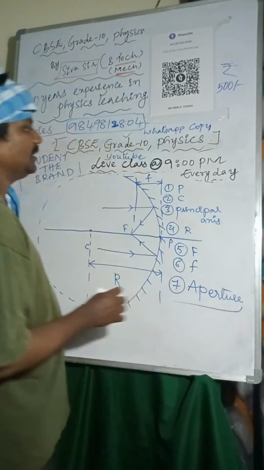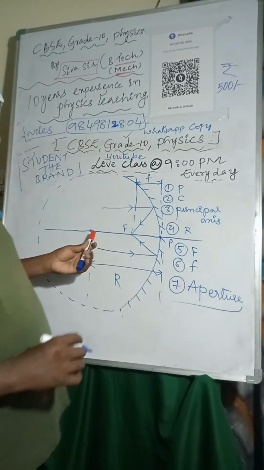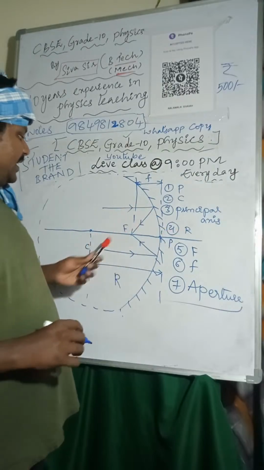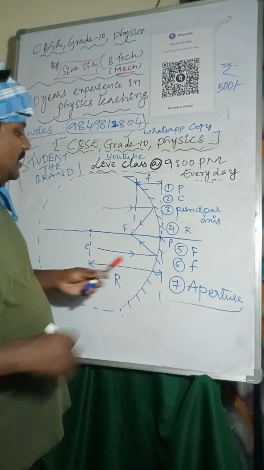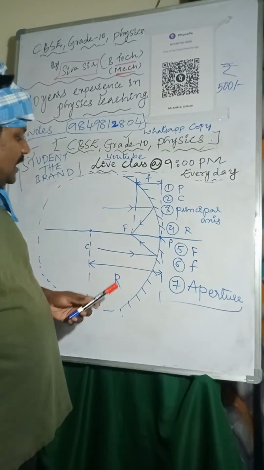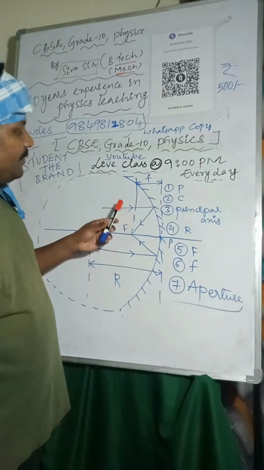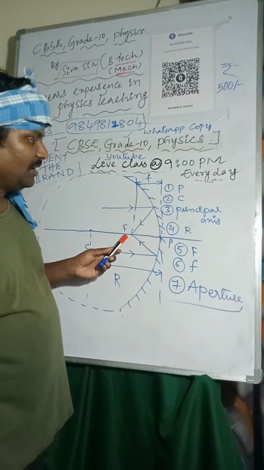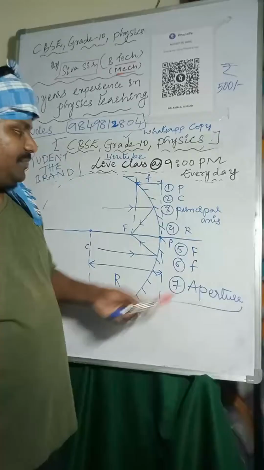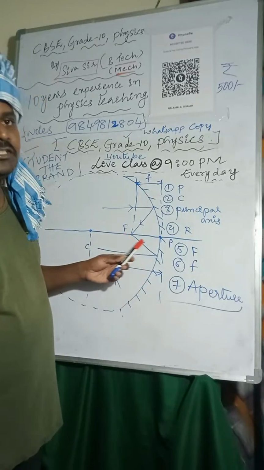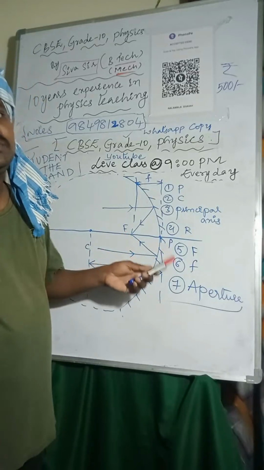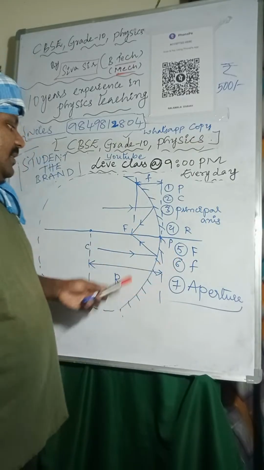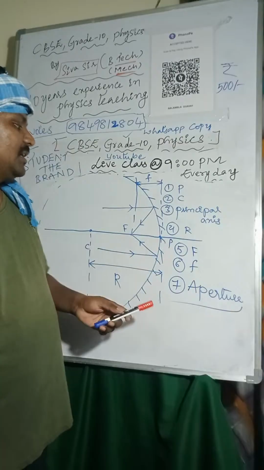So that is about pole, center of curvature, principal axis, radius of curvature. The distance between center of curvature and pole is called radius of curvature. After reflection all light rays will meet at one point on the principal axis, that is called principal focus, simply focus. The distance between focus and pole is called focal length.